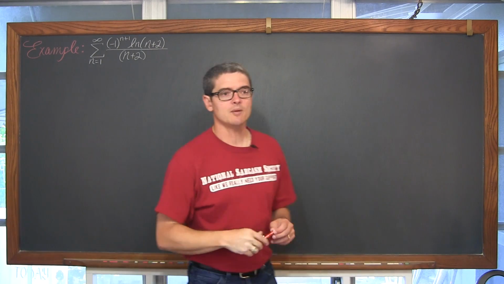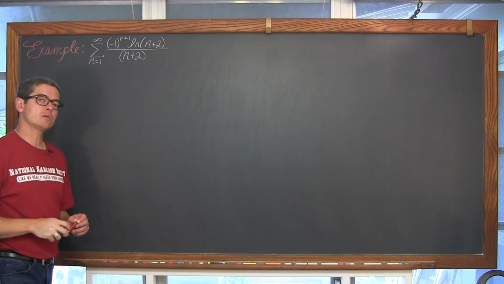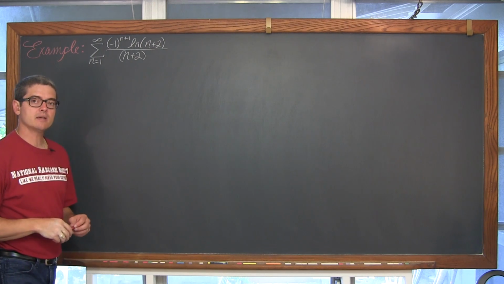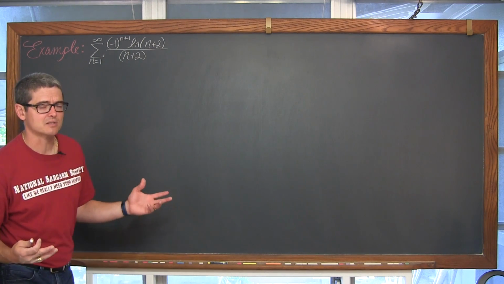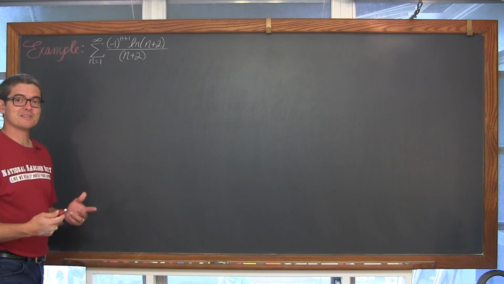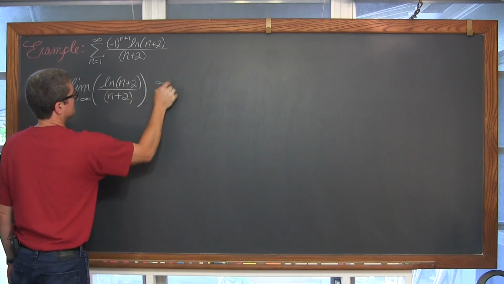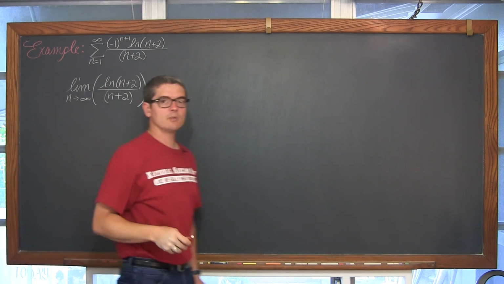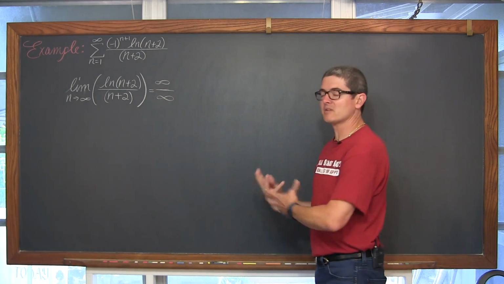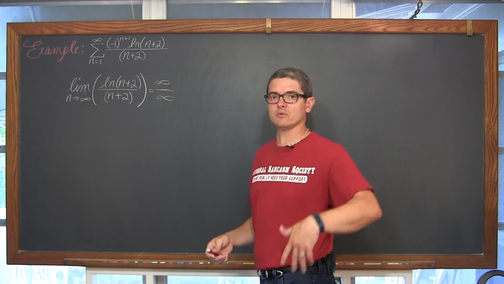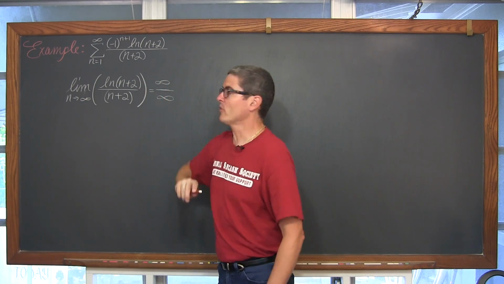So the first test, one more time, or the condition that needs to be met for the conclusion that the alternating series converges, is that the limit as n approaches infinity of a sub n is equal to 0. And really, that's just the nth term test. I hope it's equal to 0, otherwise this example is going to be done really quick. Okay, so we have a limit in indeterminate form. Hopefully by now we're very comfortable with L'Hopital's rule. I just like to pick the examples that are super straightforward because we'll probably have some easy examples in your textbook. So we're going to take the derivative of the numerator and denominator separately.